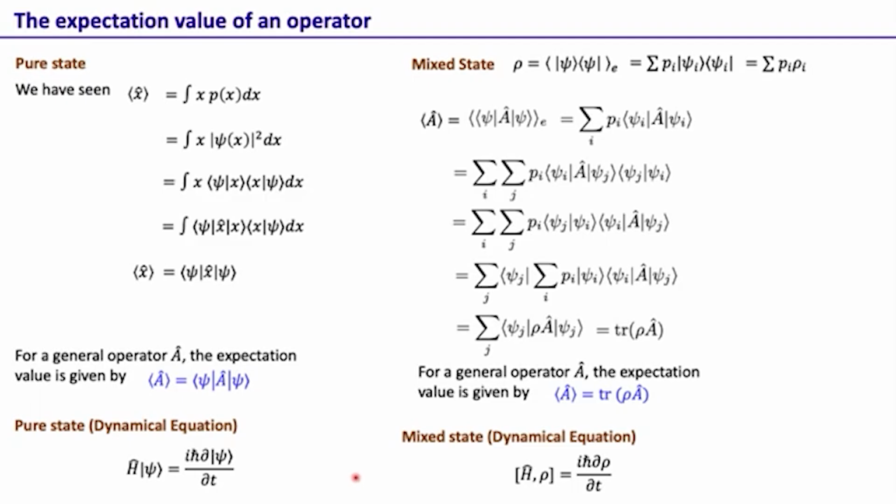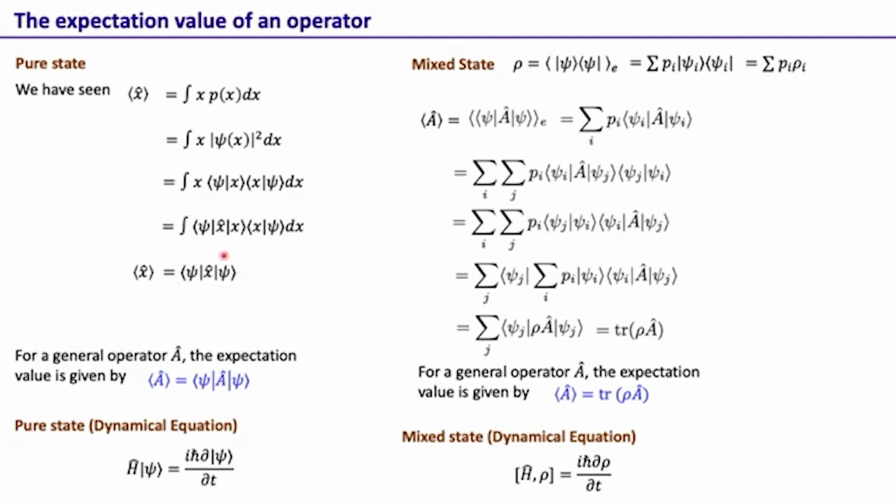Here again, I just want to re-emphasize that even for a pure state we calculate the expectation value, and this is because in quantum mechanics the outcomes cannot be predicted because there is an inherent uncertainty. So even for a pure state, there is an inherent randomness because of which the exact outcomes cannot be predicted.